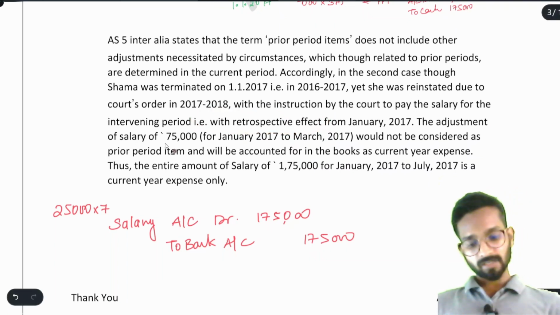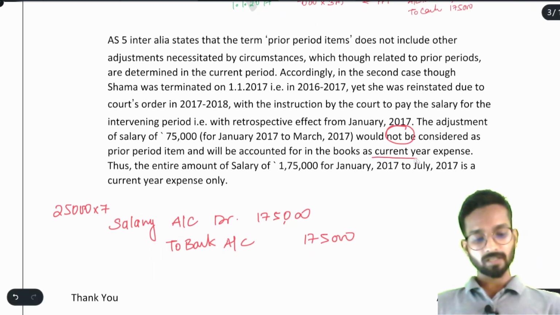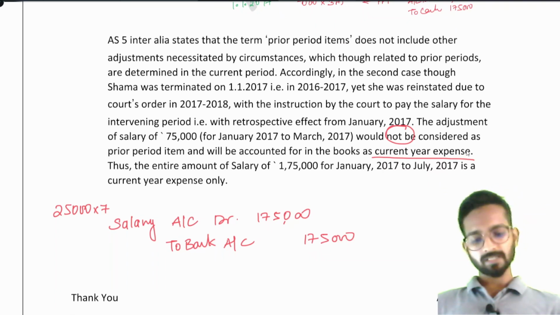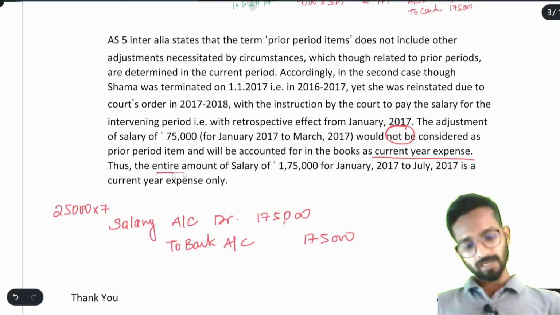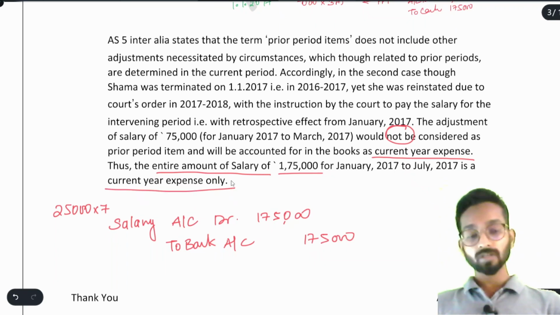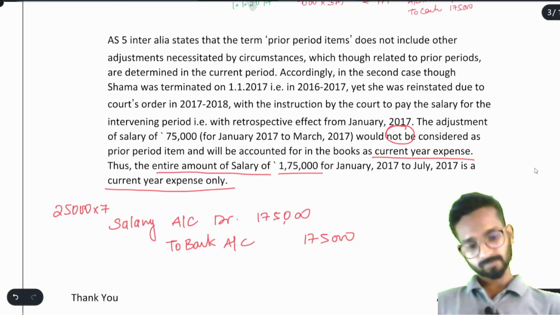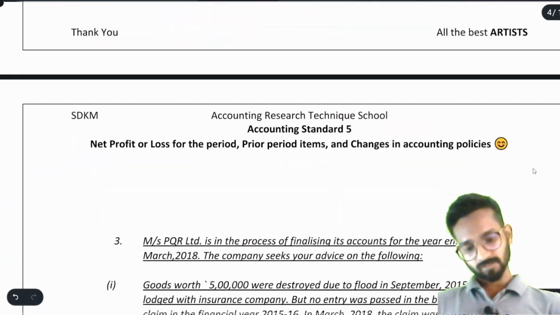The adjustment of salary of 75 for January to March would not be considered as prior period. Remember this, it would not be considered as prior period and will be accounted for in the books as current year expense. And as a current year expense, we are giving the salary, so we will write salary account debit. Thus, the entire amount of salary of 175 is a current year expense only. There is no prior period item. Simple enough. Now, the next question we have here is,